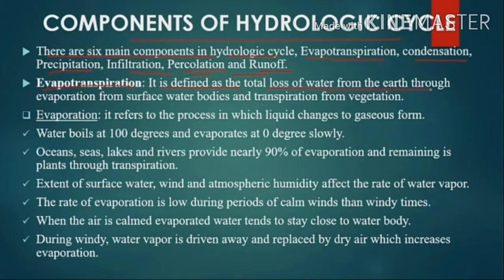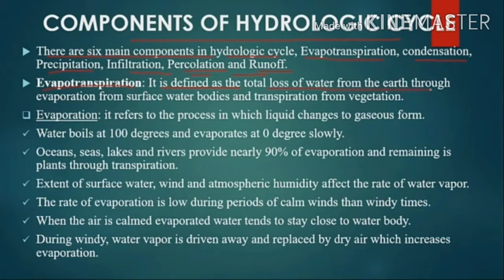There are 6 main components in the hydrologic cycle. They are evapotranspiration, condensation, precipitation, infiltration, percolation and runoff. Now we'll see about evapotranspiration. It is defined as the total loss of water from the earth through evaporation from the surface water bodies and the transpiration from vegetation. The plants contain water content, and that water content also evaporates, so it is called evapotranspiration.